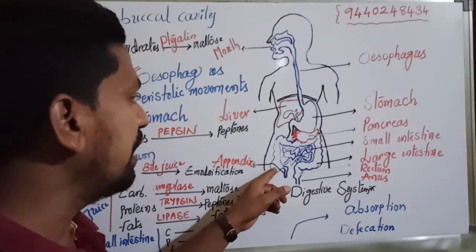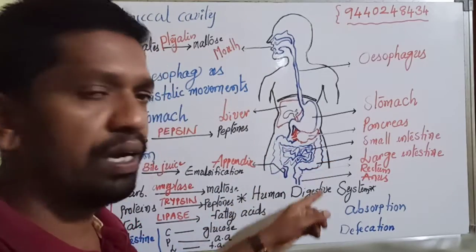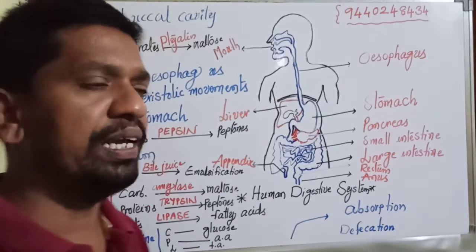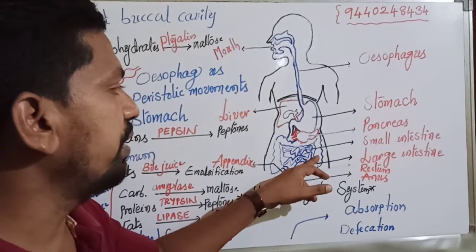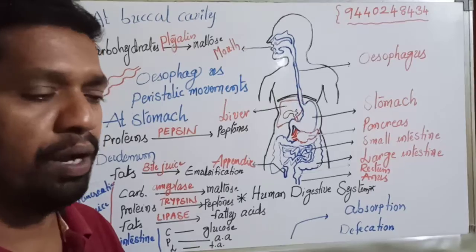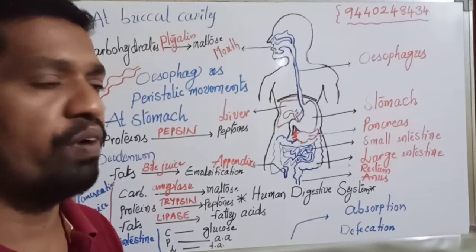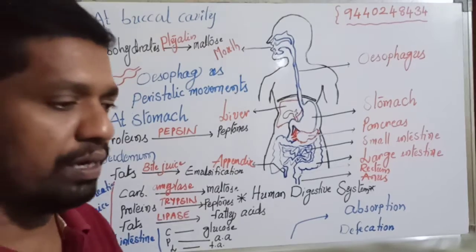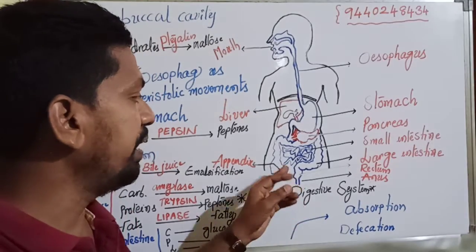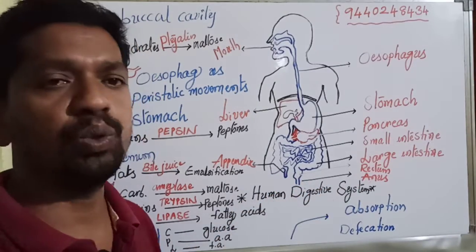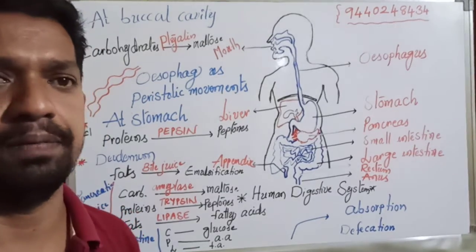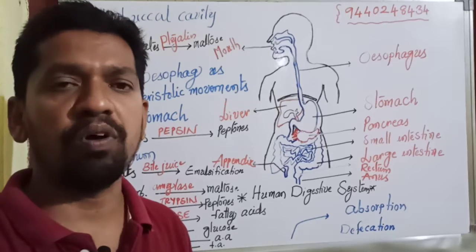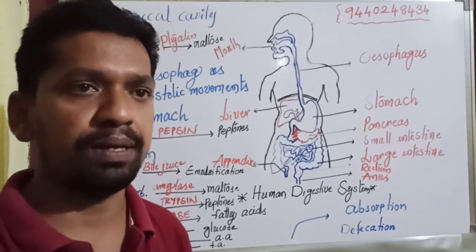While the waste materials are moving along the large intestine, some more amount of water is reabsorbed into the body. Finally, the waste materials enter into the rectum, which is a temporary storeroom. Finally, the waste material, unwanted material, undigested material will be expelled out through the anus, known as defecation. Here we have the complete digestion process in the digestive system.